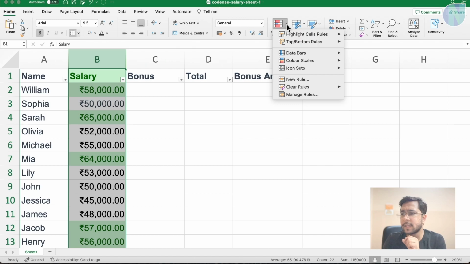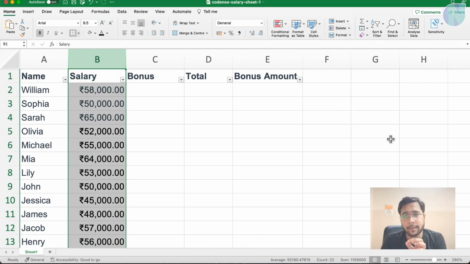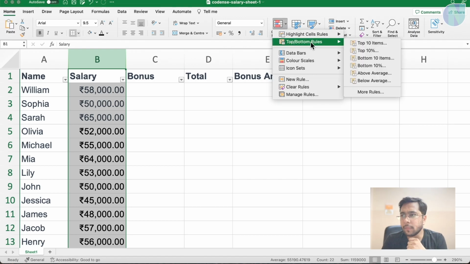You can again select this, and you can clear your rules, clear rules from the selected area or clear rules from your entire sheet. So all the rules in the sheet will be cleared, and with this, all the rules in this area will be cleared. You can apply multiple rules on multiple cells. Like here you can have a top/bottom rule as well.